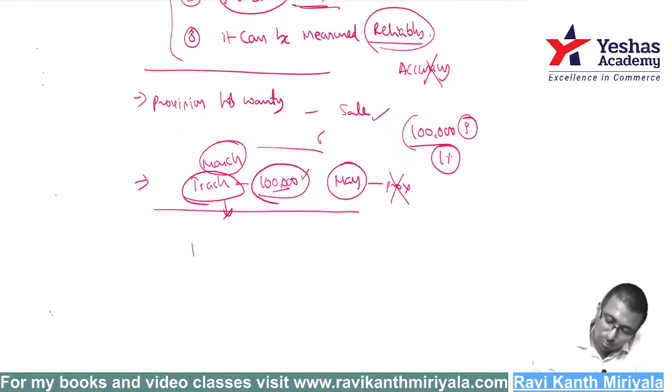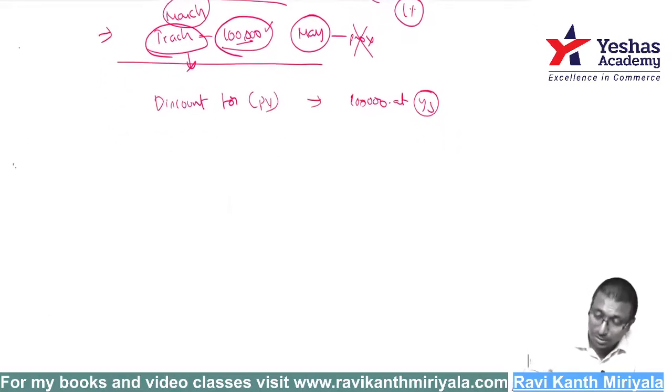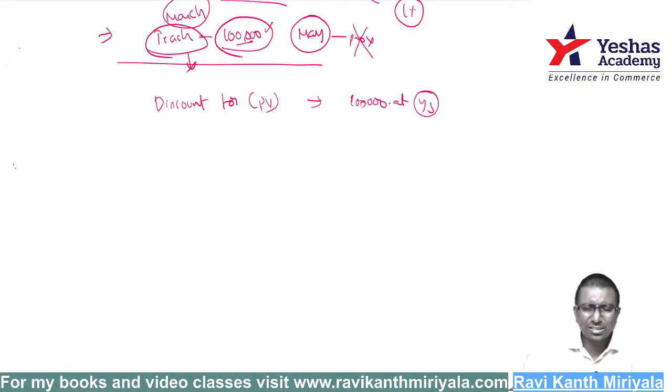Sir, provision, are we supposed to discount for the provision? Discount means present value. Sir, I am supposed to pay, let us say, 1 lakh rupees at Y3. As per the provision, I am expecting that it is supposed to be paid after 3 years. Now 1 lakh is not an exact number, it is an estimated number. So shall I record it at 1 lakh or shall I record it at present value of 1 lakh rupees?